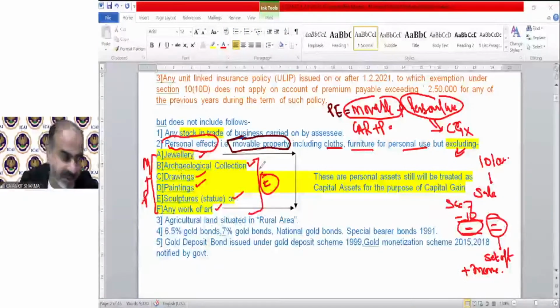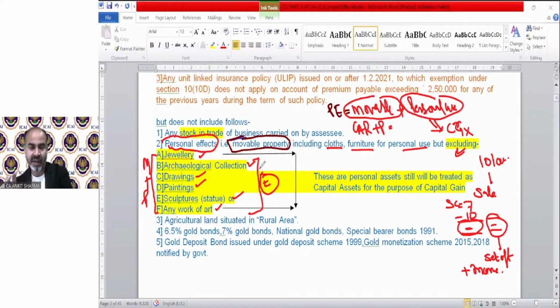Any old coins, any old statues, etc. So you are going to receive more money in case of antiques. If you have any painting, drawing, sculpture, any work of art at your home and you are using it for your personal purpose, then at the time of sale, there will be income tax on the gain. So these 6 will be considered as capital asset. Except these 6, all other movable and personal assets are outside the definition of capital asset.